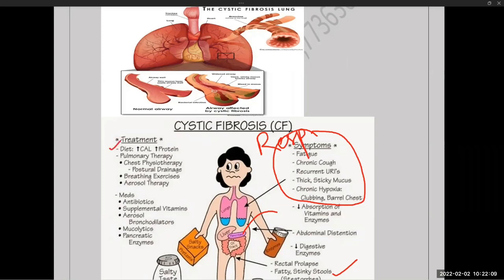Provide calorie and protein rich diet. Pulmonary therapy. What are the pulmonary therapy? Nebulization, hydration, chest physiotherapy, deep breathing, coughing, exercise. Okay, so that is included in pulmonary therapy.